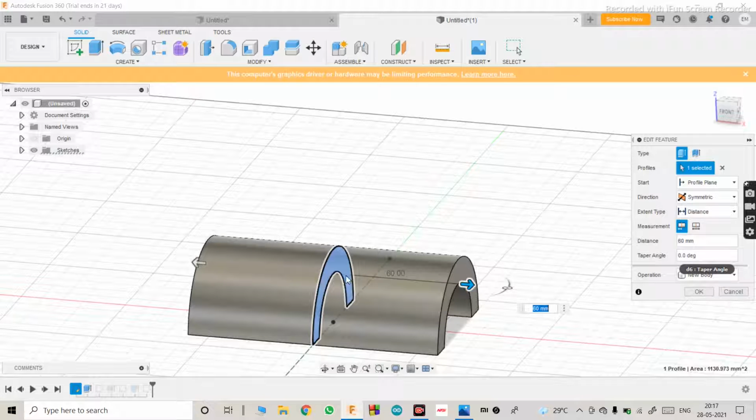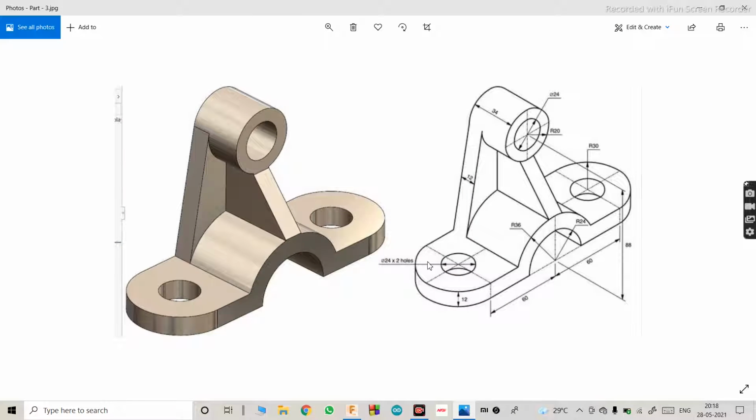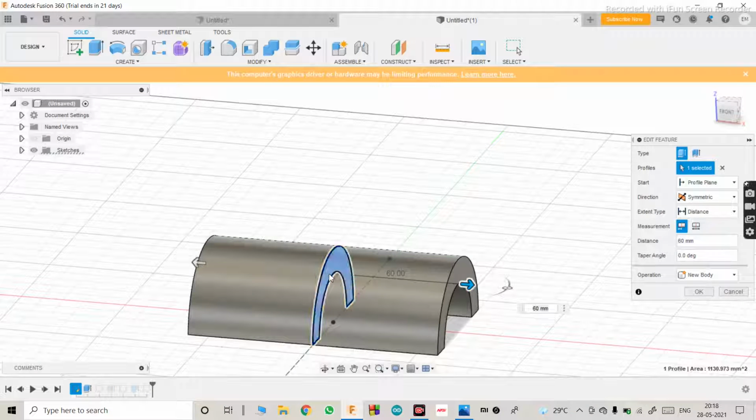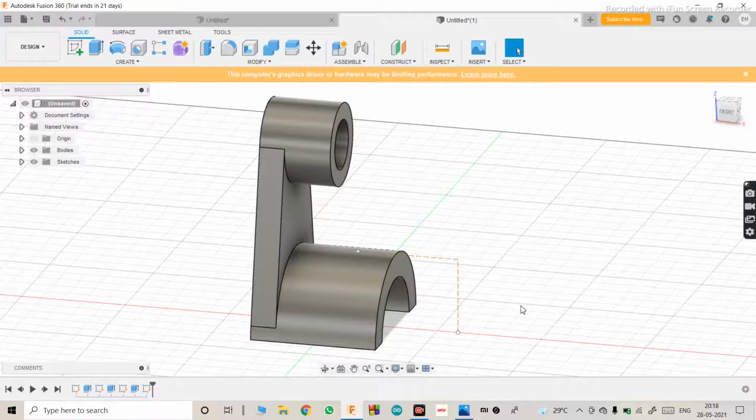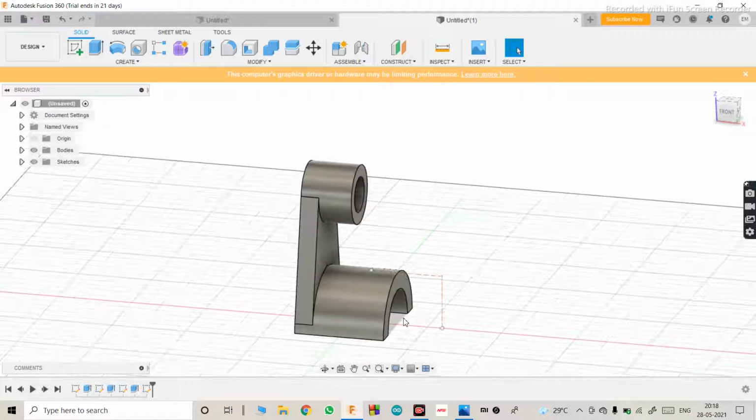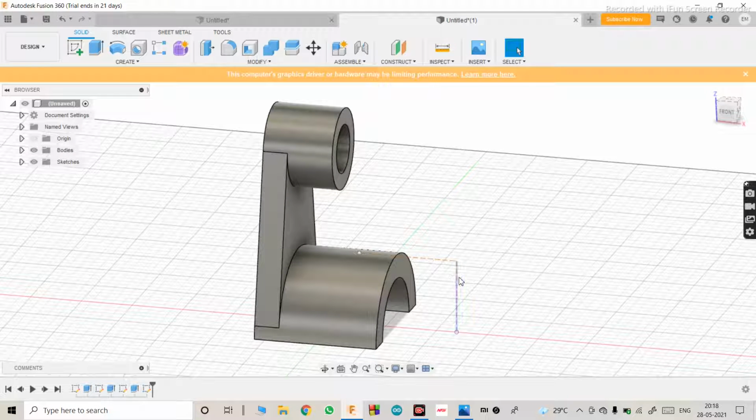As you can see, we wanted this entire distance to be 60 mm, but since I have made it symmetric, this distance became 60 on one side, and completely became 120 mm. So for that, we'll just make this 30 and hit enter. Okay, perfect. And we'll just delete this.